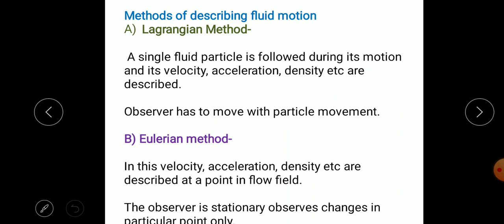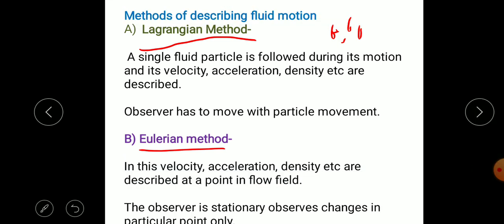Next, there are two methods for describing fluid motion. One is the Lagrangian method and the second is the Eulerian method. These two methods are used for describing fluid motion. We can consider the fluid to be made up of fluid particles.